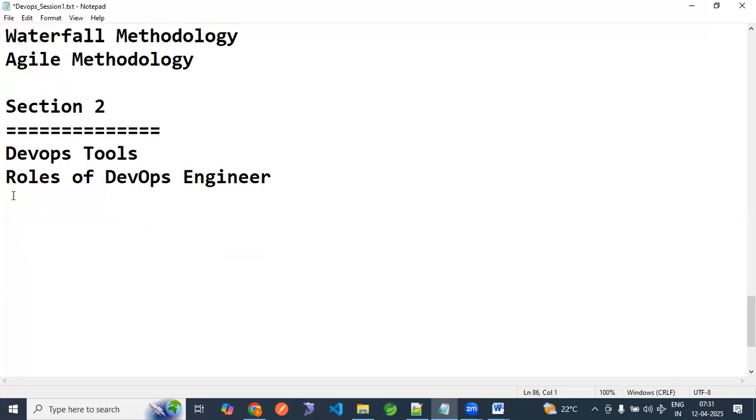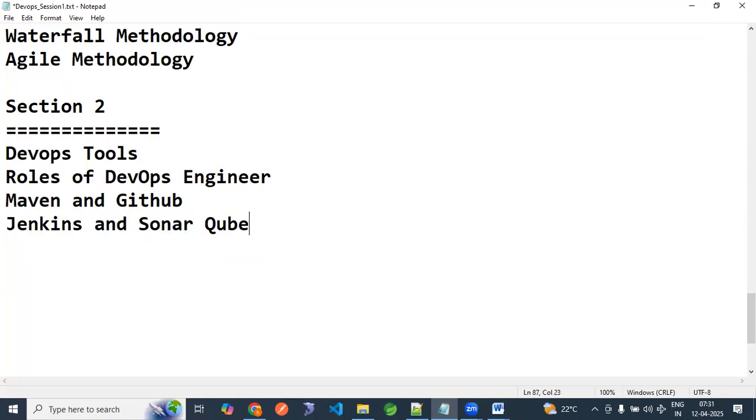Once we complete this, we are going to start Maven and GitHub. What is Maven? Maven is a build tool. GitHub is a repository. After Maven and GitHub, we are going to learn Jenkins and SonarQube. Jenkins is a CI/CD tool, continuous integration and deployment.